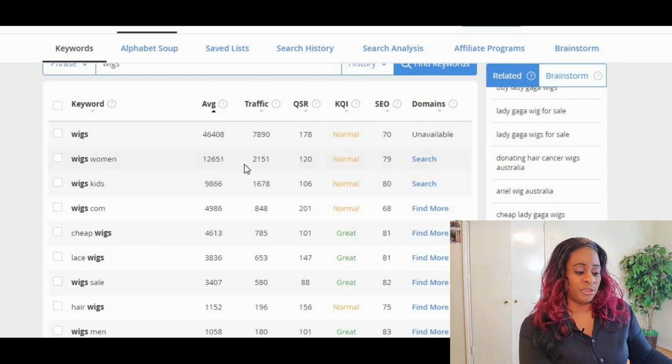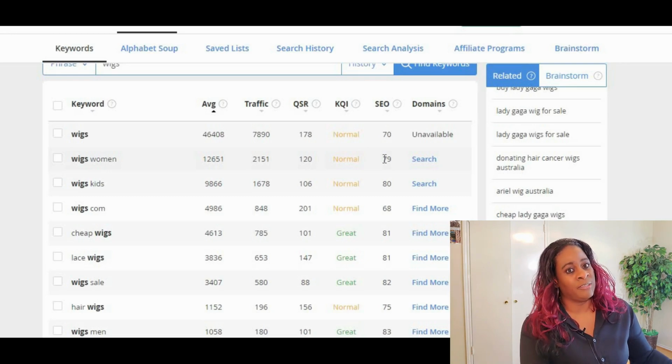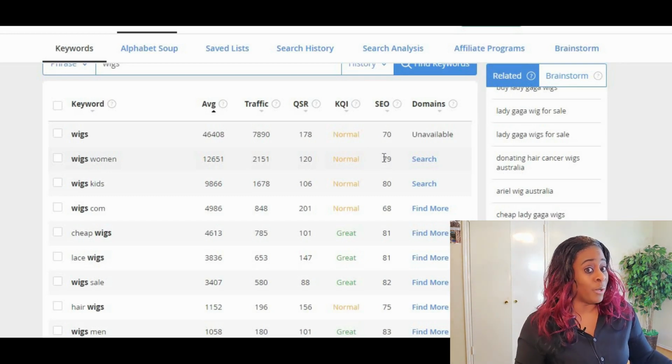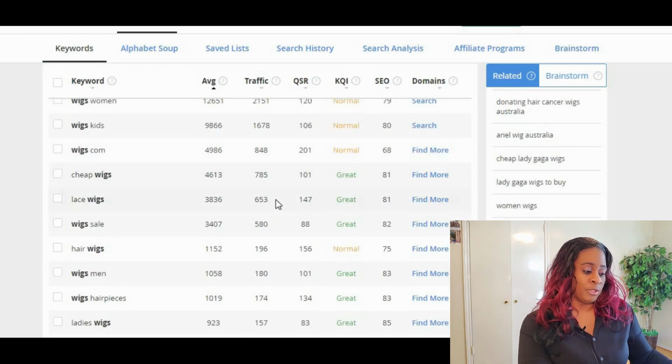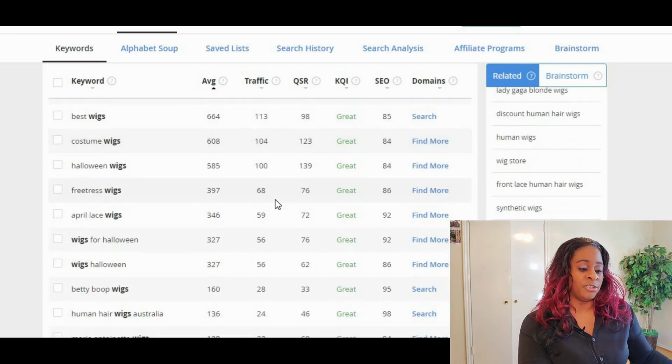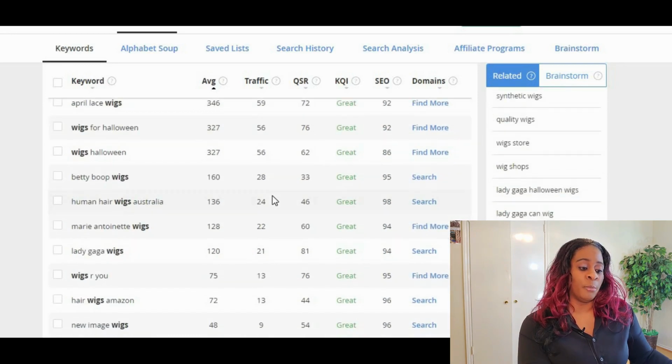Yes, a lot of people searching for this keyword, but it's also a lot of competition. And it's probably not really, as a beginner, you don't want to go start trying for these keywords just yet. You want to go for the low hanging fruit. So you want to keep going and keep going. And this is how you do your research to find out which keywords are best for you to go after when it's time to put up your content.